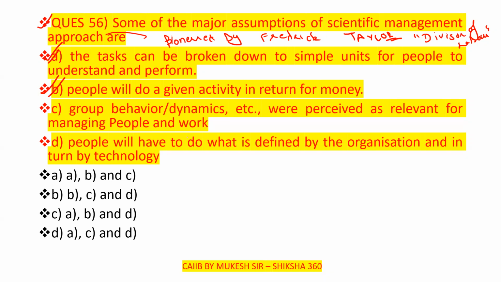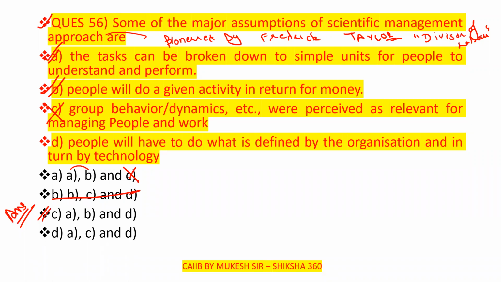Third one: group behavior or dynamics etc. were perceived as relevant for managing people and work. This is not an assumption under the scientific management approach, so this one is not correct here. So A and B are correct here. C is not correct, so this does not come under that. A, B, and D is the answer. But we have to go with option D also, and see what it is trying to say.